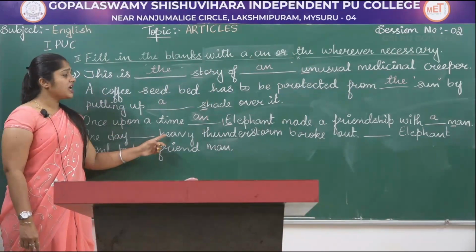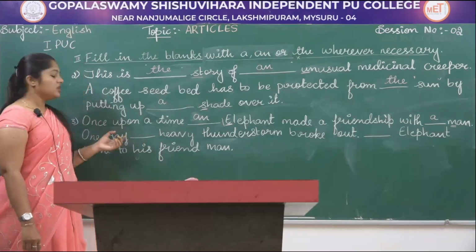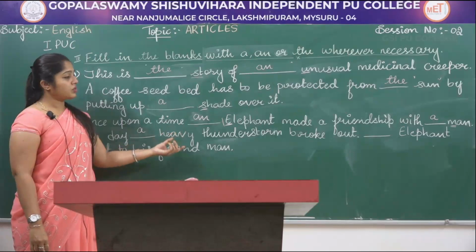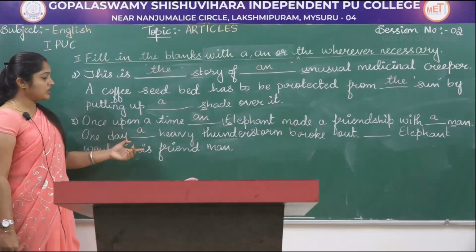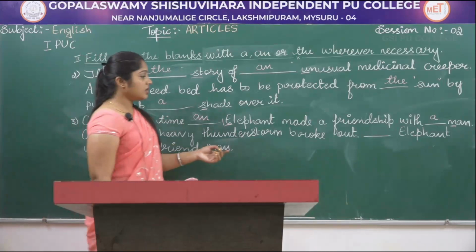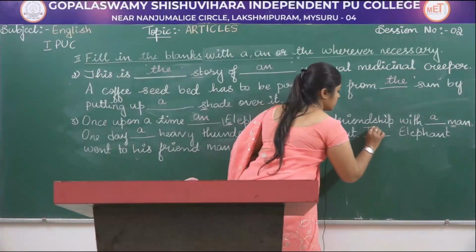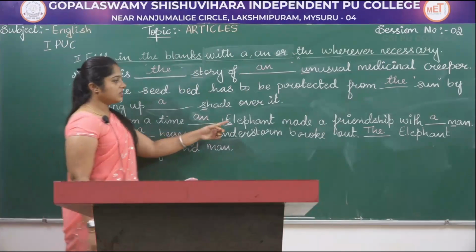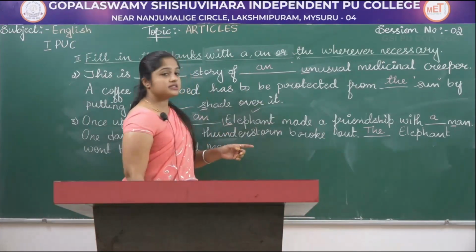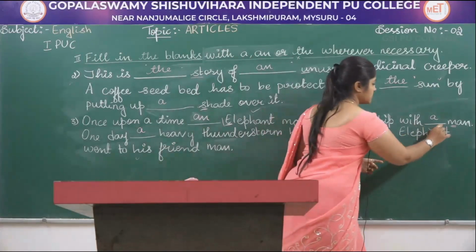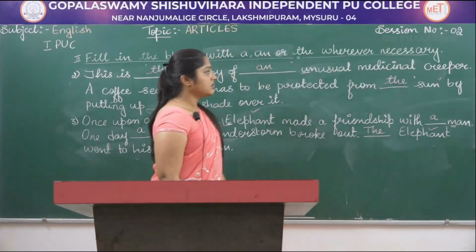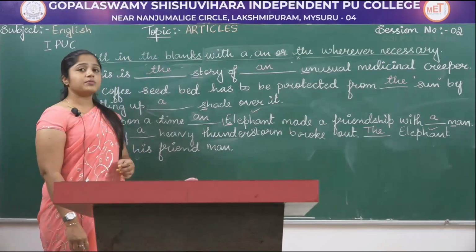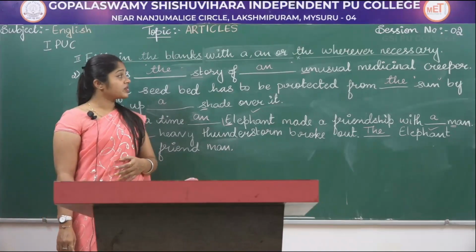One day dash heavy thunderstorm broke out. One day a heavy thunderstorm broke out. Dash elephant went to his friend man. So here we have to use "the" because we are referring to the elephant for the second time. For the first time we have used "an", and since we are using elephant for the second time, we have to use "the". So these are a few examples taken from the previous year question papers.